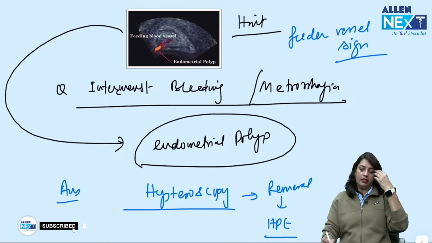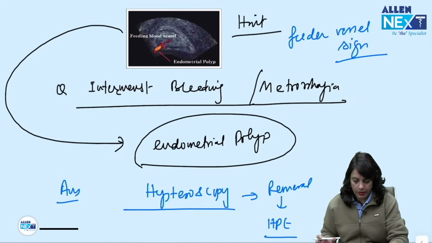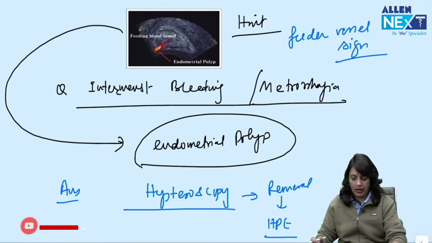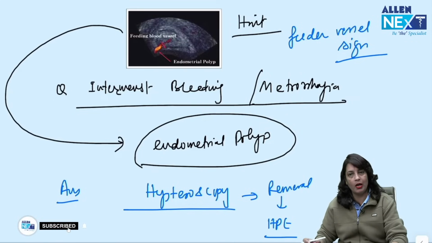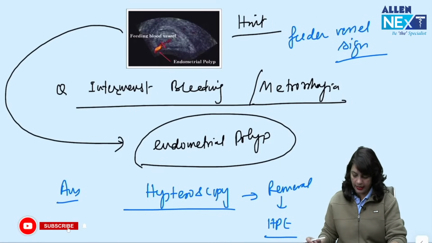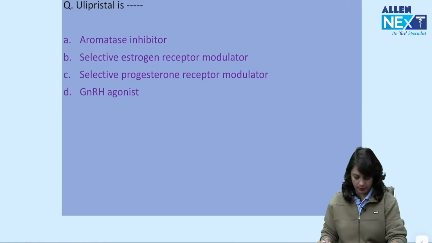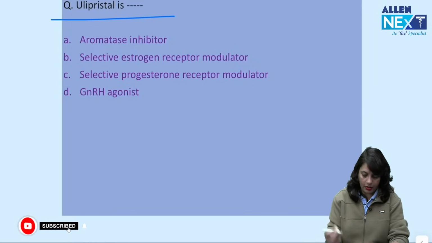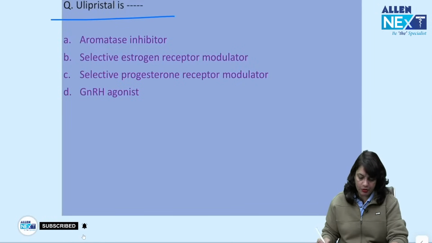So, the gold standard for this kind of question, intermenstrual bleeding and feeder vessel sign on Doppler. What is it? The diagnosis is endometrial polyp and the gold standard investigation will be hysteroscopic guided removal followed by histopathological examination. Now, ulipristal, what is it? Is it a selective progesterone receptor modulator, selective estrogen receptor modulator, aromatase inhibitor, or GnRH agonist?